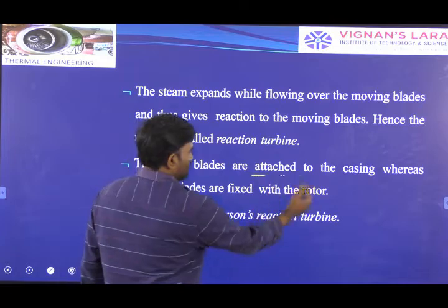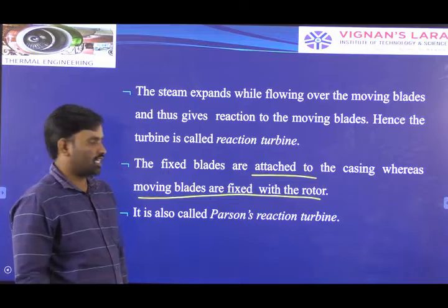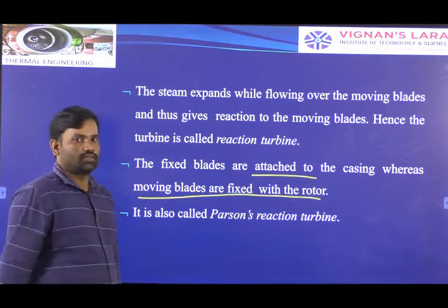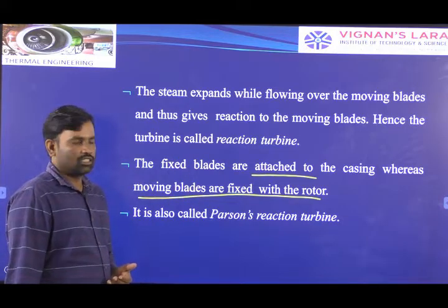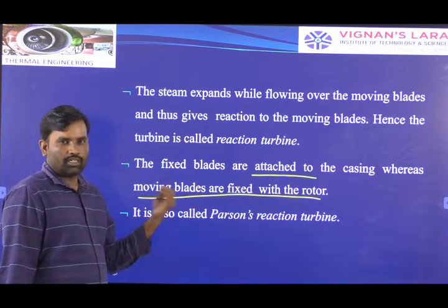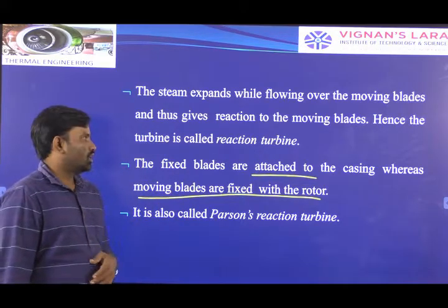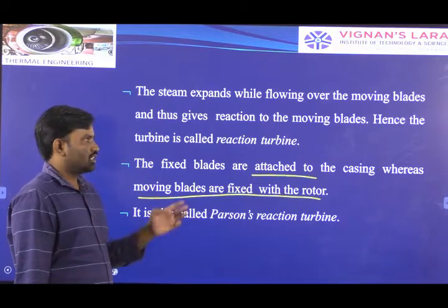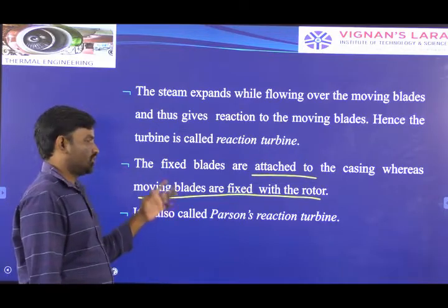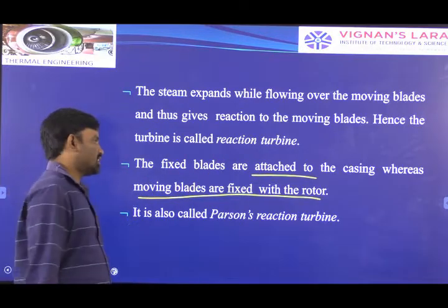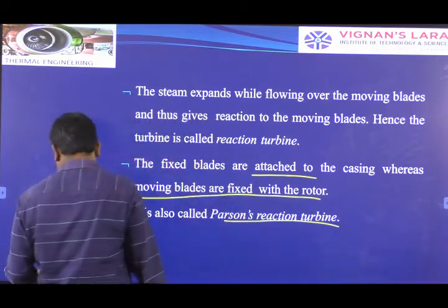The fixed blades are attached to the casing, whereas moving blades are attached to the rotor. The moving blades we are arranging on the rotor, and the rotor is mounted on the shaft. While passing the steam through the fixed blades, the fixed blades absorb the pressure energy and develop kinetic energy, and reaction force is produced. While passing through the moving blades, they also develop some velocity. With the help of the velocities from the fixed blades and moving blades, we are getting higher velocity. It is also called Parsons reaction turbine.